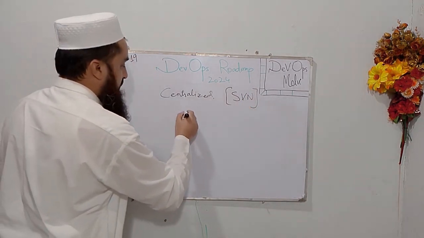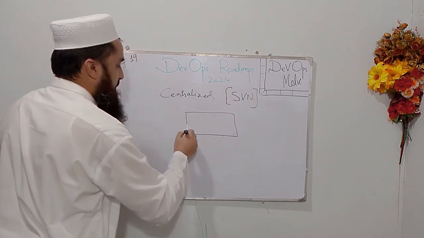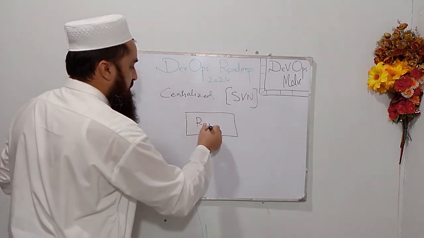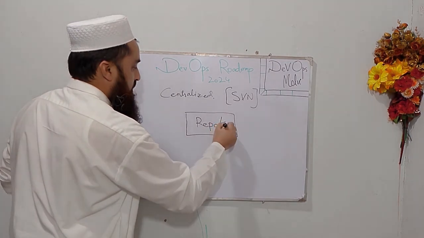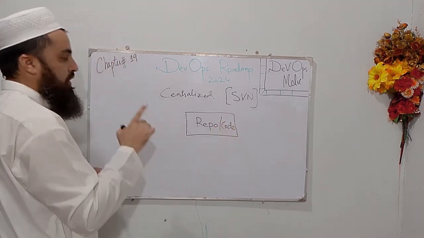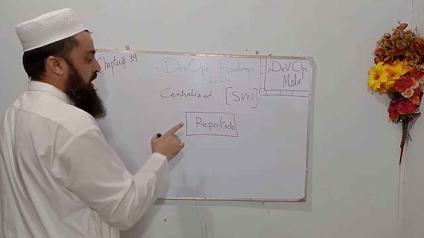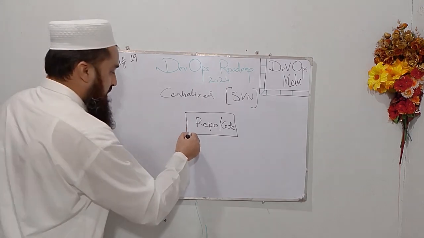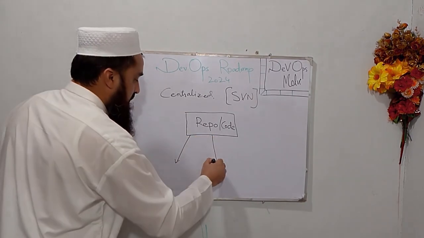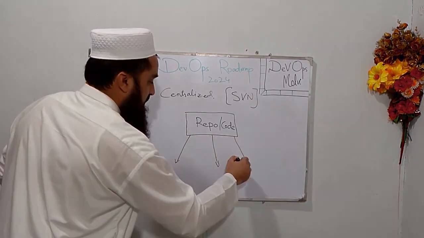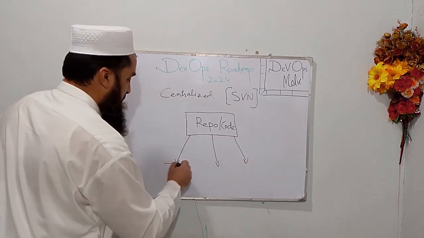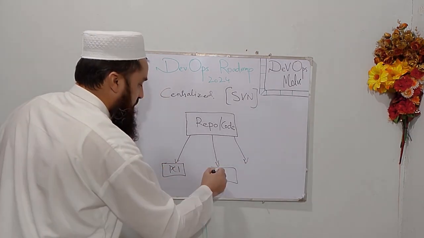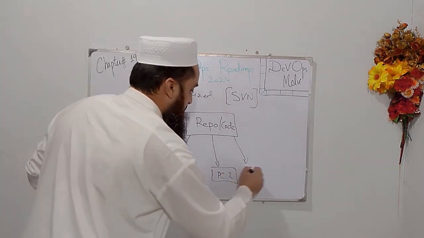In centralized version control, we have only one copy of the code, and this is, for instance, my repo code. I have only one copy of that code on a single server, and multiple developers are working on that code from their computers. This is PC1, this is PC2, and this is PC3.